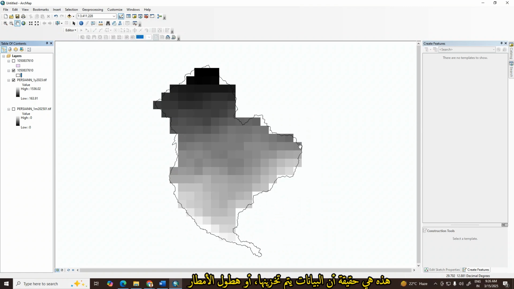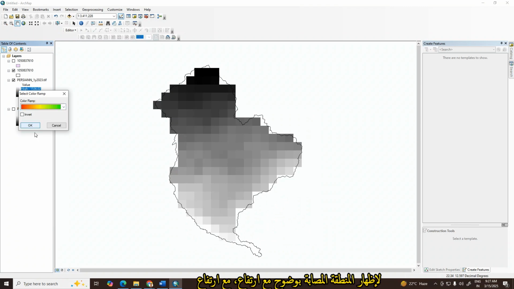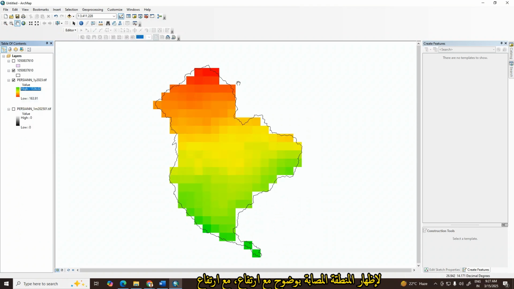This is because the precipitation data is stored in pixels. That's why it looks like that. Okay, let's change the color from here to show you clearly the areas with high precipitation and lower precipitation.